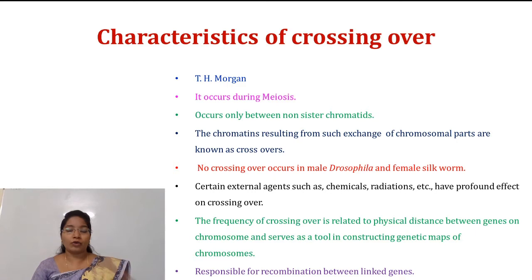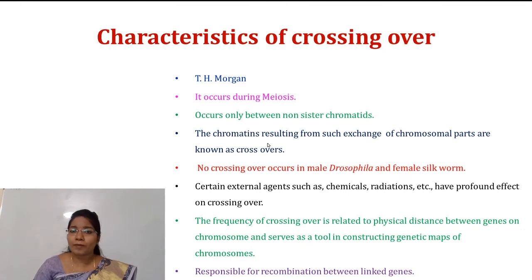Crossing over was first discovered by the scientist T.H. Morgan. Basically, it occurs during the cell division which is meiosis, and it occurs only between non-sister chromatids. It is one of the important characteristics of crossing over.